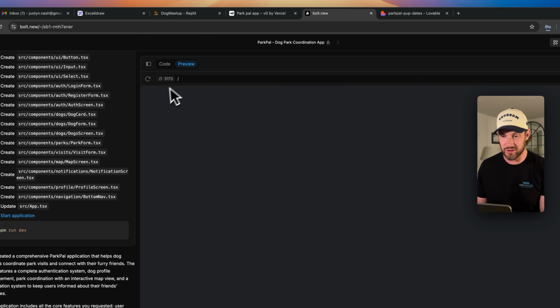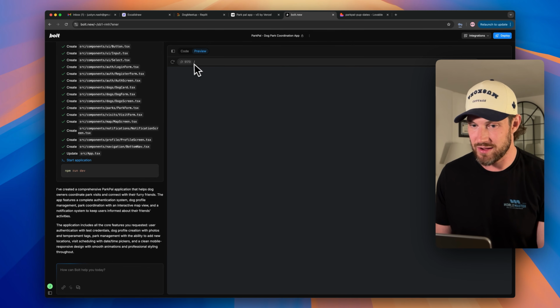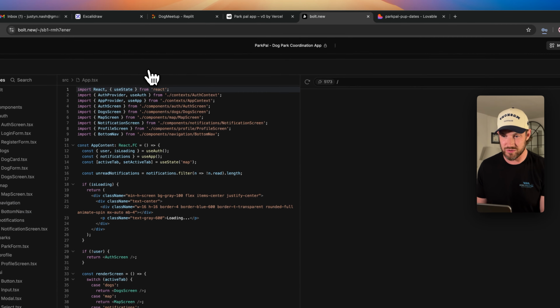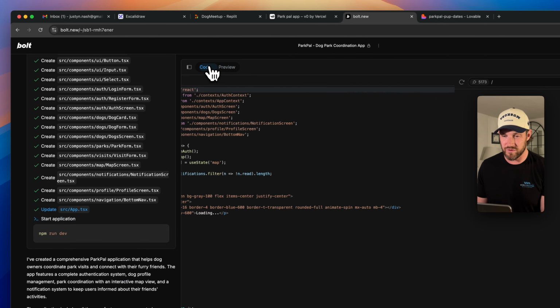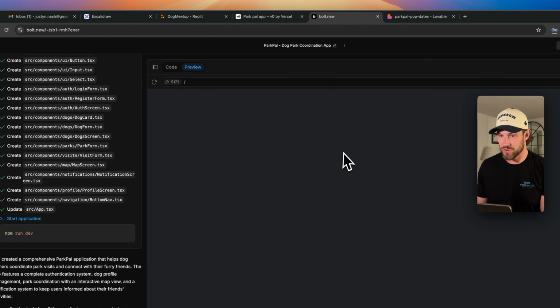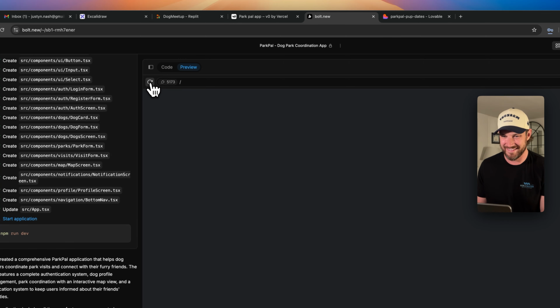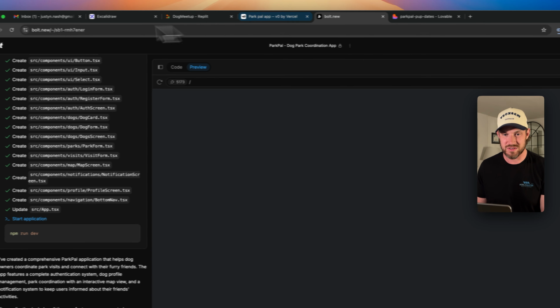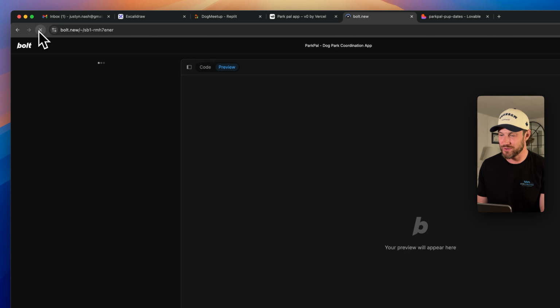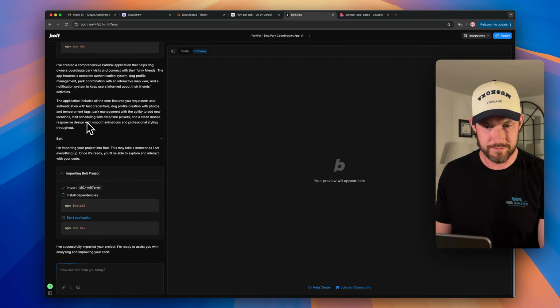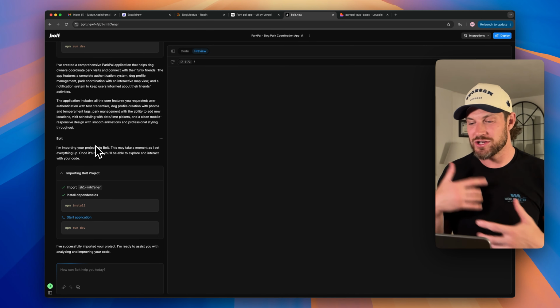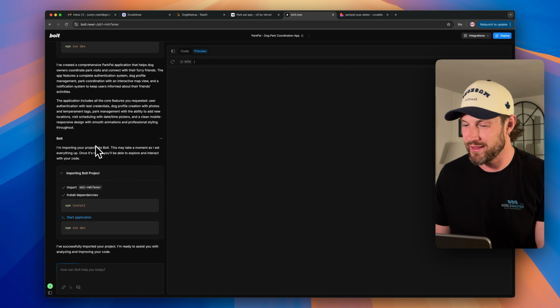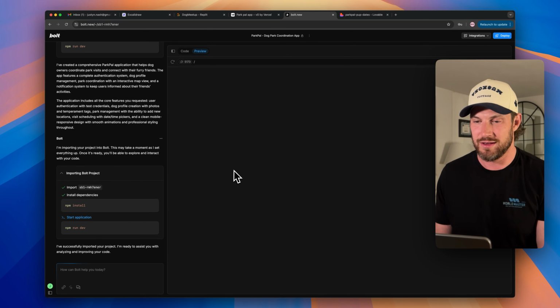If I refresh this and reload, which, am I getting an error now? Oh, I must have spoken too soon. Switch from our code view to our preview mode. Well, it was the best, but now it seems like it's not working anymore. So maybe let's just try refreshing the page and seeing if it reloads. This should, if you refresh the page, just fire it all up. It shouldn't need to rebuild or anything along those lines. There we go.